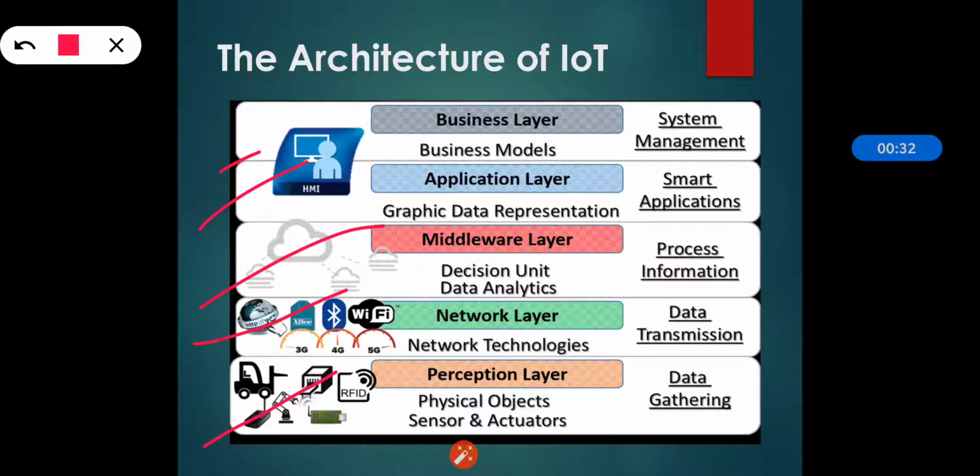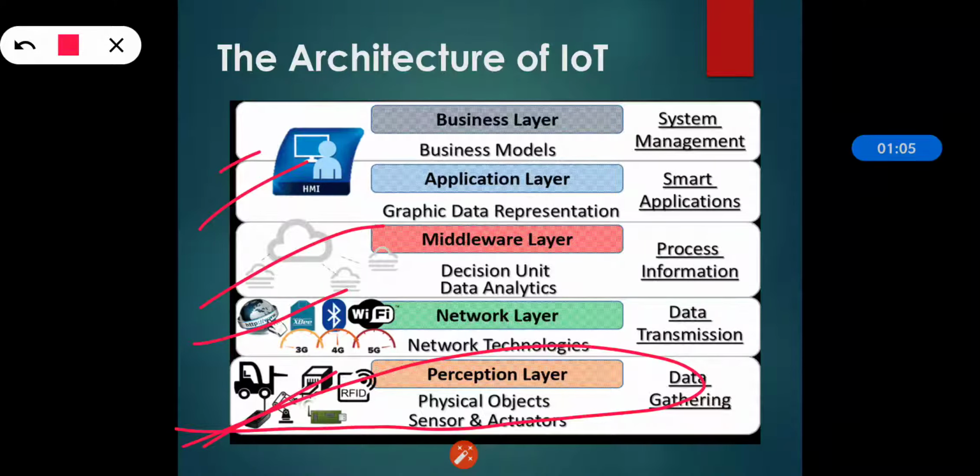The first is the perception layer. It is the lowest layer in the IoT architecture, and as its name suggests, its purpose is to perceive the data from the environment. All the data collection and data sensing part is done on this layer. Sensors, barcodes, labels, RFID tags, GPS and cameras lie in this layer. Identifying objects and gathering data is the main purpose of this layer.